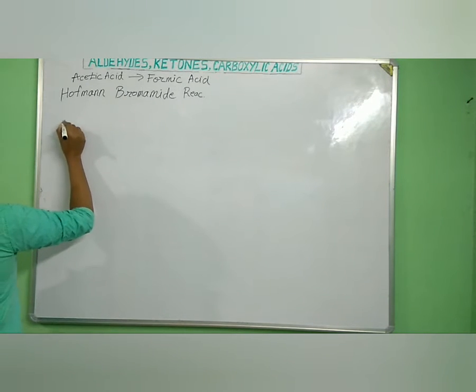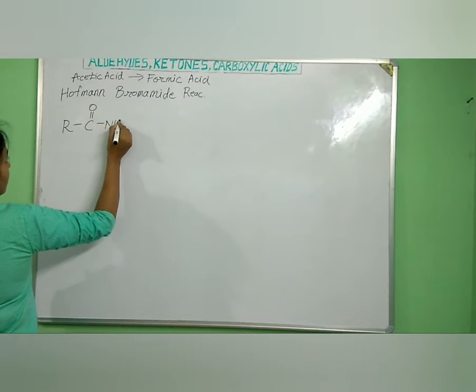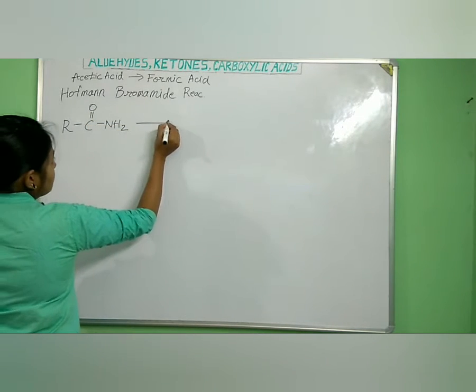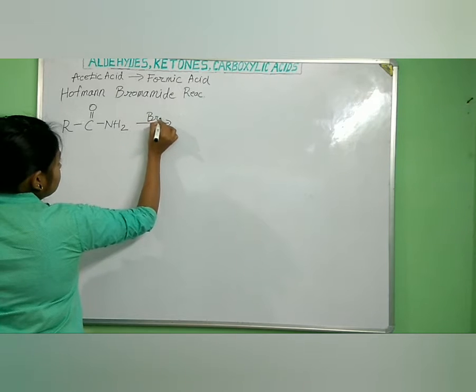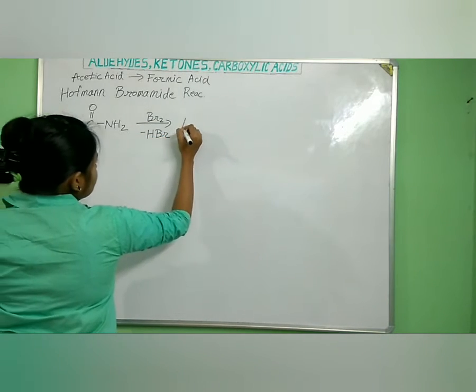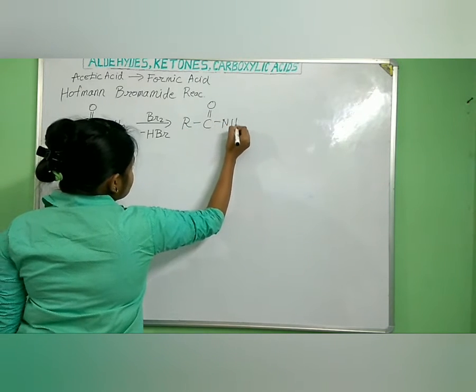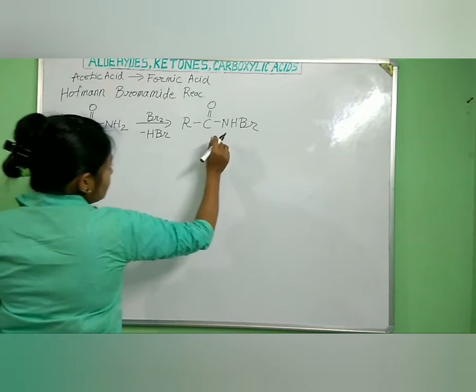For example, take an acid amide, RC=O NH2. Here we are reacting with bromine, so there is removal of HBr, and we get RC=O NHBr.